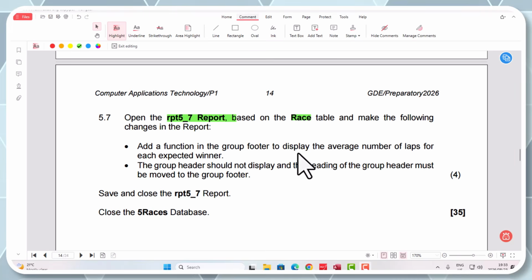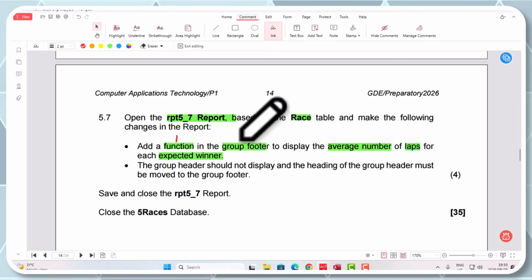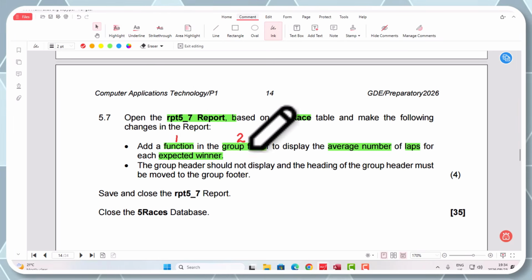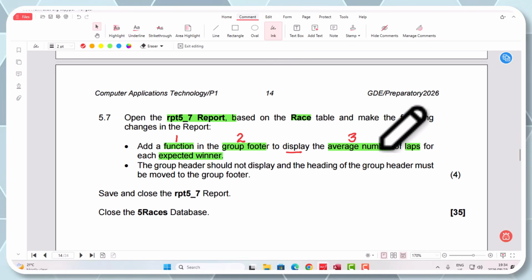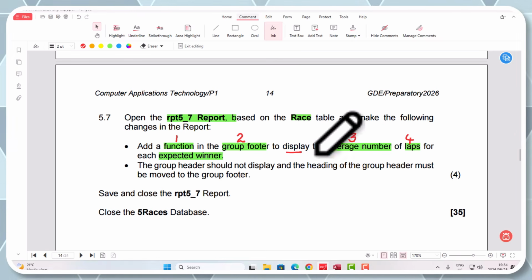Okay, right. Make the following changes to the report. Add a function in the group footer to display the average number of laps for the expected winner. Okay, so there's a little bit of things that's happening here. Right, so number one, we're adding the function. Number two, it must be in the group footer. We are then displaying the average number of laps for the winner.